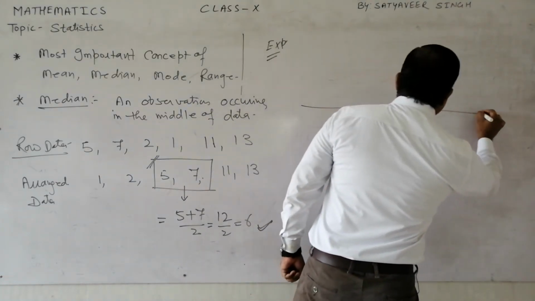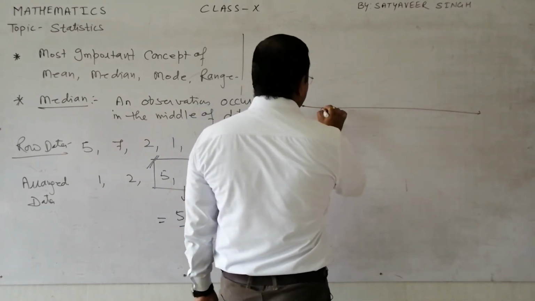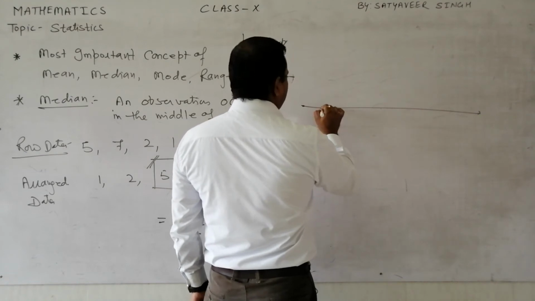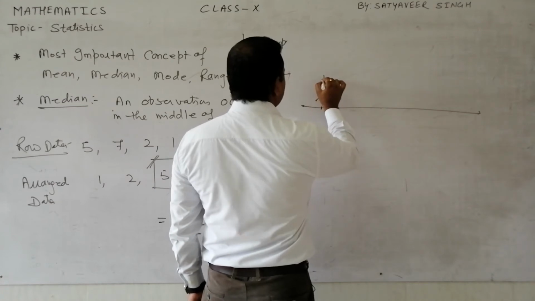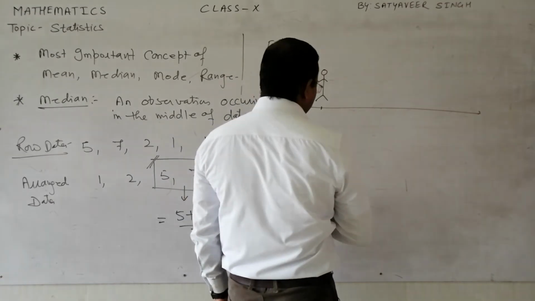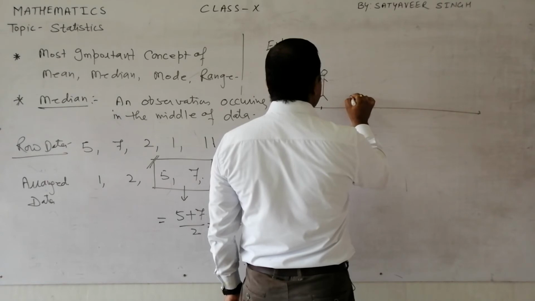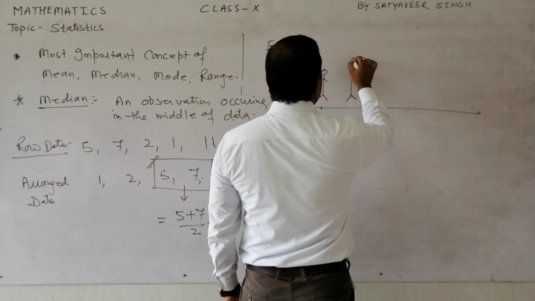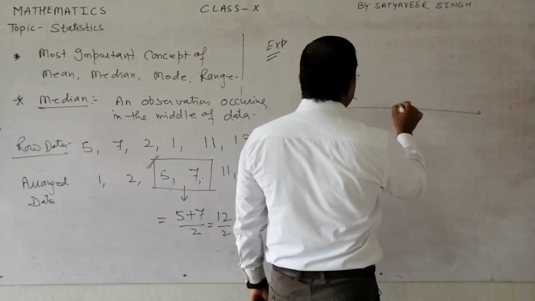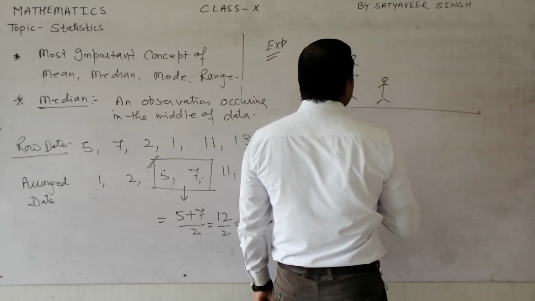Maybe there are some students in your class, randomly standing in the class like this. Maybe some are taller, maybe some are shorter. So they are randomly standing in the class, like this.